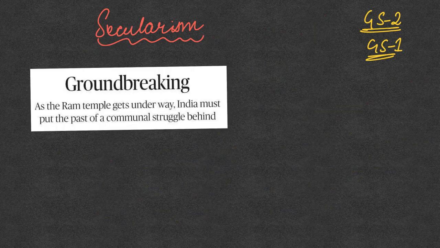So now we will start the topics of the day. The first topic is related to secularism, which can come as part of your GS paper too, because in polity, secularism is one of the basic features of our Constitution. It can also be a part of GS1 because secularism and communal harmony are parts of Indian society as well. Now we know how the Ram Janmabhoomi temple ceremony has been conducted, so you can face a question on secularism broadly.